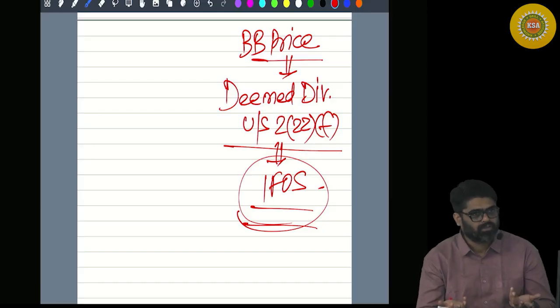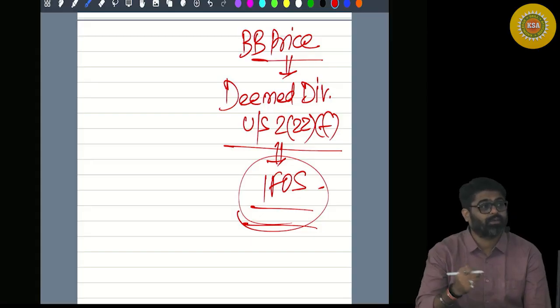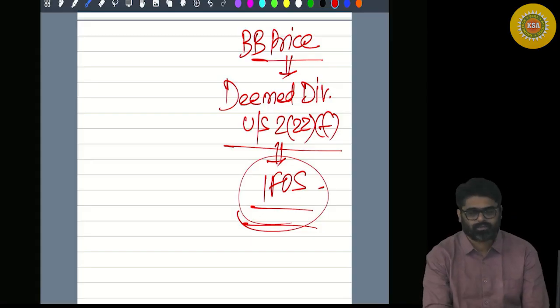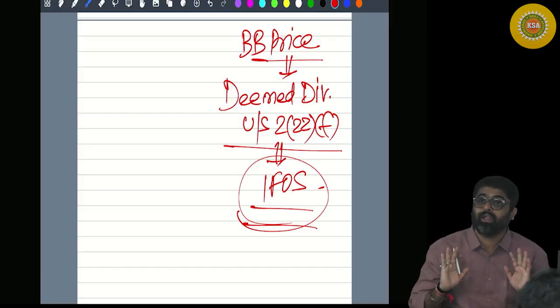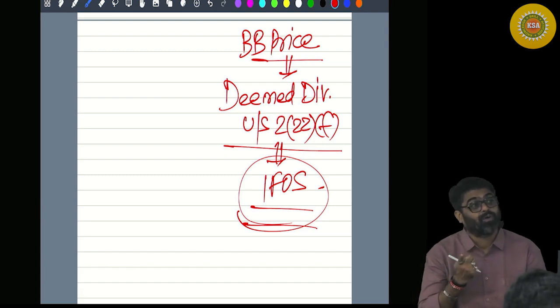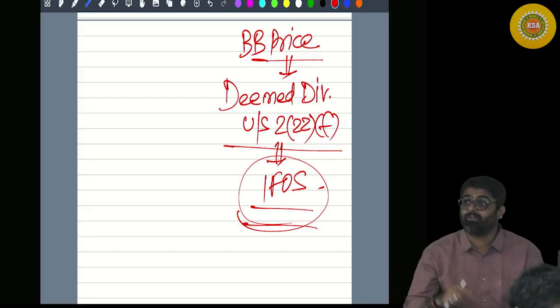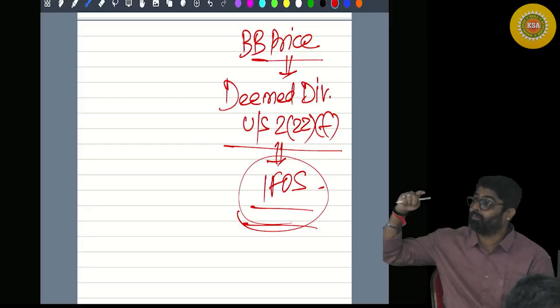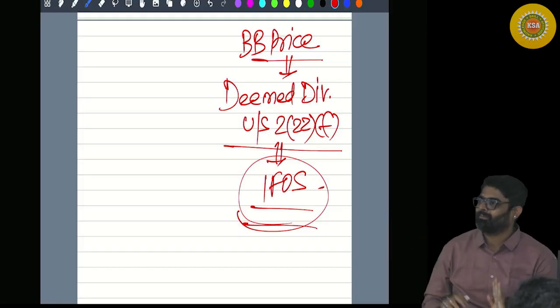Normal rates, which are given in slab. First 2,50,000, no tax. 2,50,000 to 5 lakh, 5%. 5 lakh to 10 lakh, 20%. Above 10 lakhs, at least we will be able to charge 30% on that buyback price which is over and above 10 lakhs. There we'll get 10% more tax. Getting my point? Hence, it is better to charge buyback price under the head IFOS.